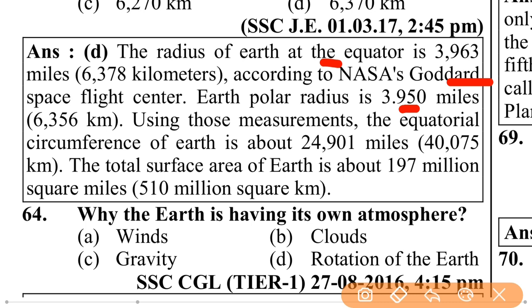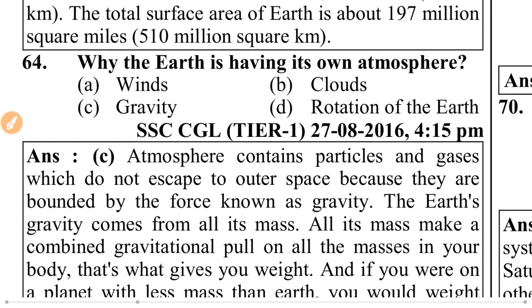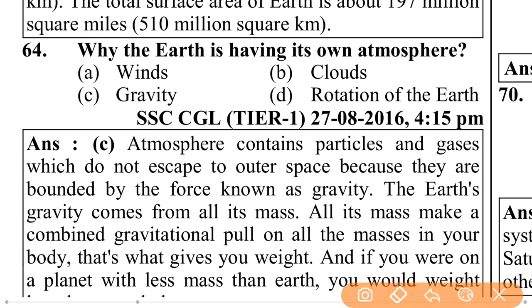According to NASA's Goddard Space Flight Center, Earth's polar radius is 3,950 miles, means 6356 kilometers. Using those measurements, the equatorial circumference of Earth is about 24,901 miles, 40,075 kilometers. The total surface area of Earth is about 197 million square miles, means 510 million square kilometers. Why does the Earth have its own atmosphere? That is because of gravity.